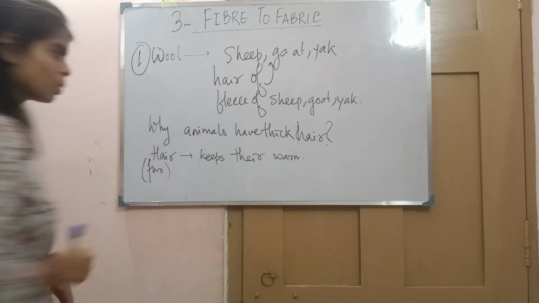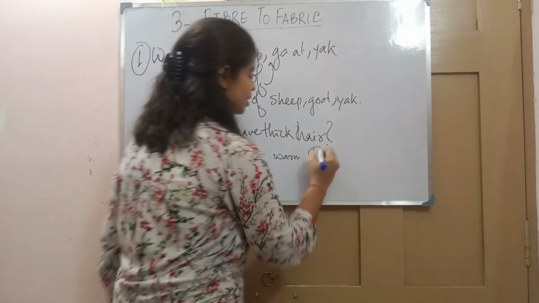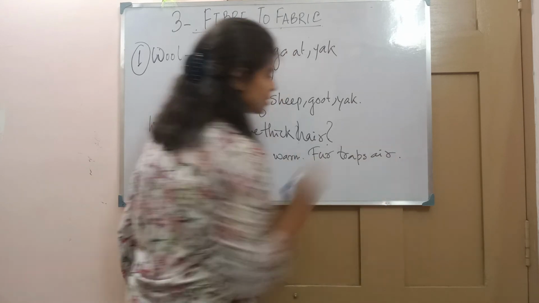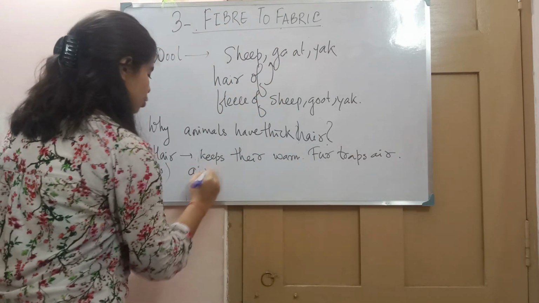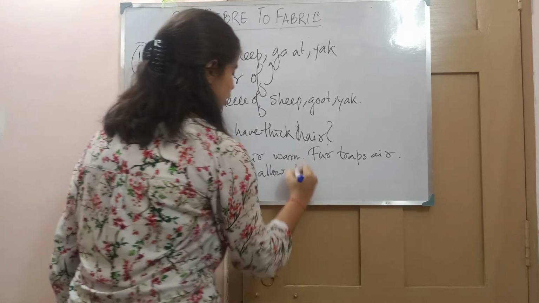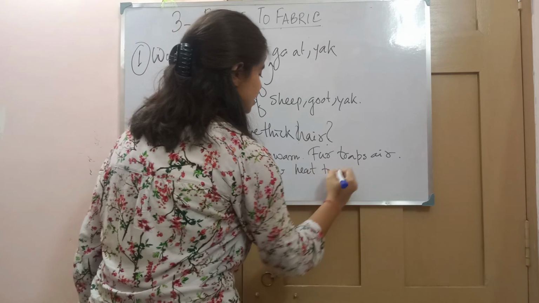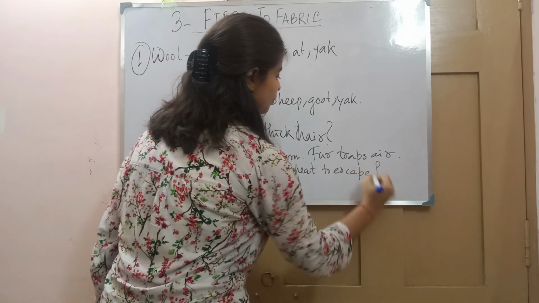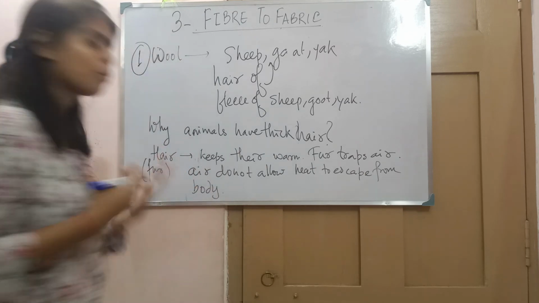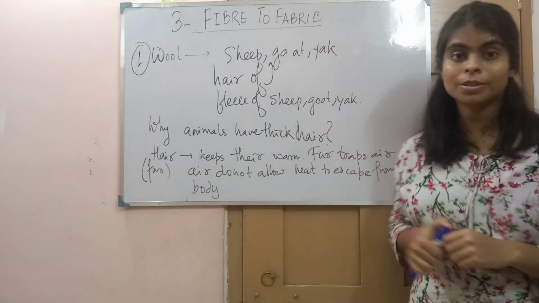This fur traps the air. And as a result, the air does not allow heat to escape from the body. As a result, it keeps their body warm. You have seen polar bears that have thick hair, and how they are surviving.